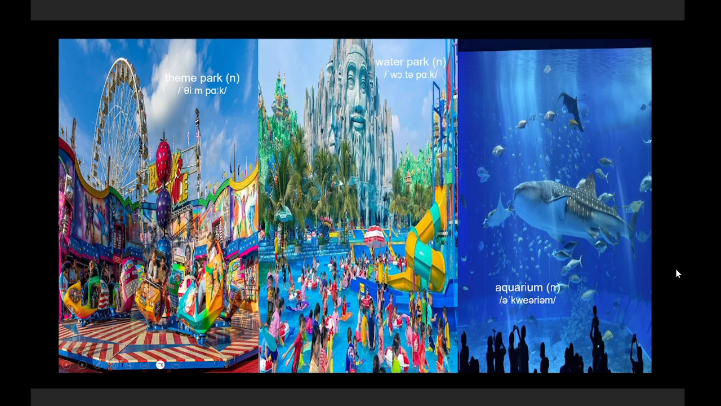So do you realize this place? You got it right. It's Đầm Sen Water Park. Finally, aquarium. Aquarium. So this place keeps a lot of sea animals and provides an environment for them to live. And we as visitors come here to see how they live.